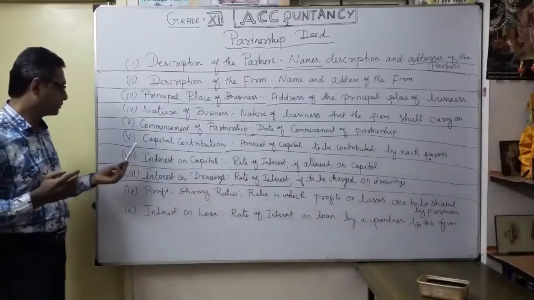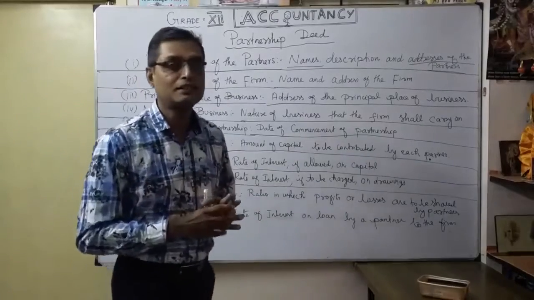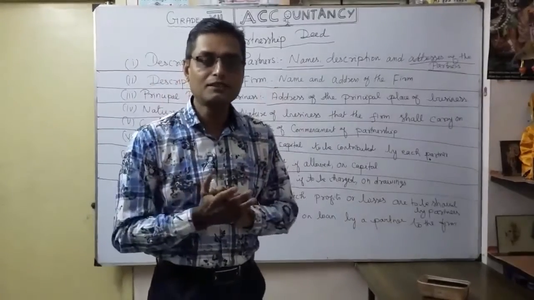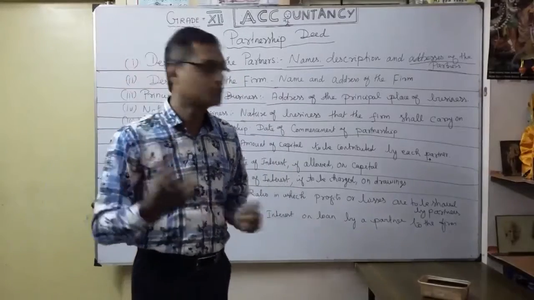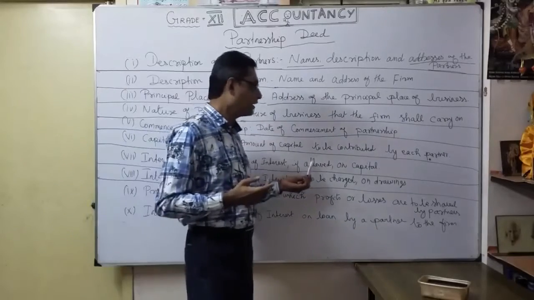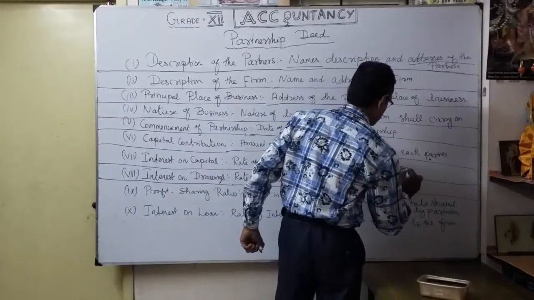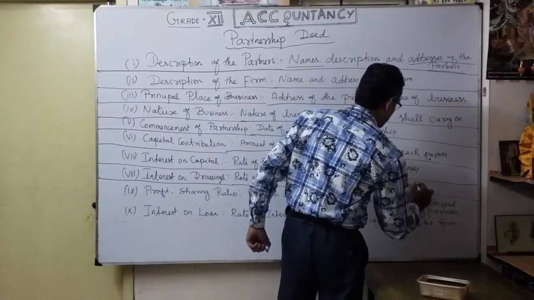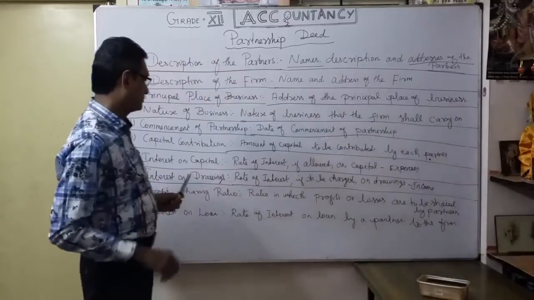You understood the difference between interest on capital and interest on drawings. Interest on drawings means that according to the withdrawal by the partner, they have to pay interest to the firm. Here the firm gets income. According to the firm, the other is an expense, isn't it? It is an expense for the firm, and this is an income for the firm. That is a very, very important thing.